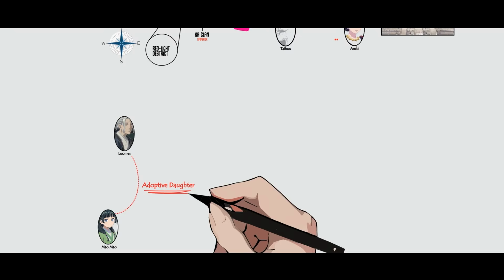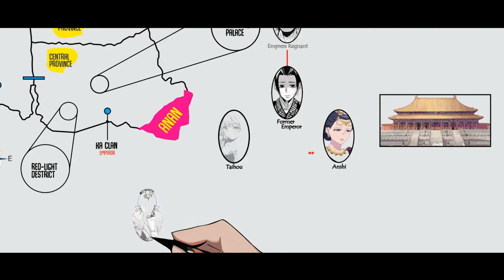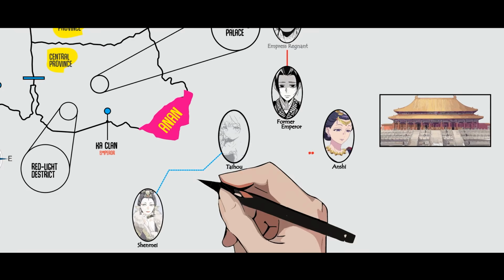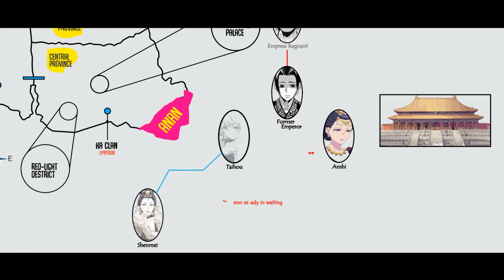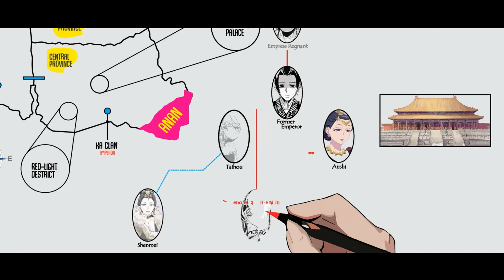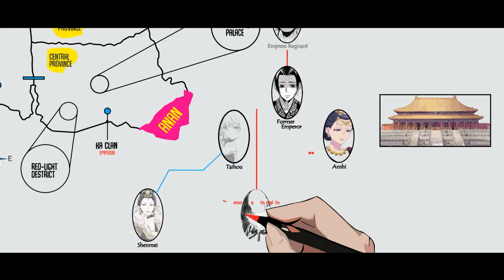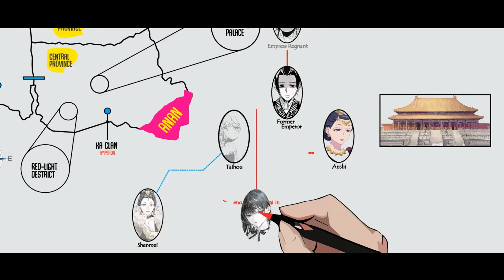On the other side of the court, if you're born into a powerful clan, chances are you'll be offered to the inner court, used as a pawn to gain favor and elevate your family's status. That's exactly what happened to Taihu. Her family sent her into the palace as Shenmi's lady-in-waiting, hoping she would bear the emperor's child and bring glory to their name. But things didn't go as planned. Taihu and her daughter were later banished from the inner palace, accused of having an affair with a palace physician.